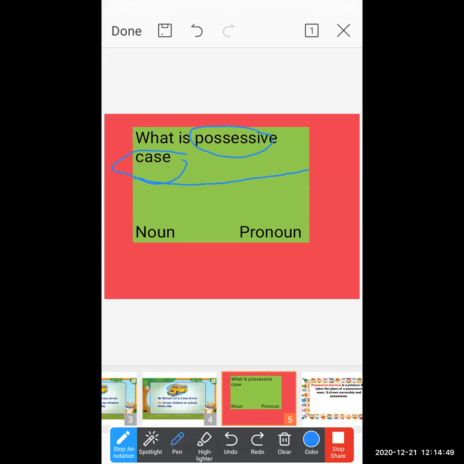Now there are two ways of possessive case: noun or pronoun. Two ways, that is a noun possessive and a pronoun possessive. Before moving towards what is the noun possessive, what is pronoun possessive, and how to make a sentence of possessive noun and possessive pronoun, you have to know what is possessive case, which types of sentence come under the possessive case.